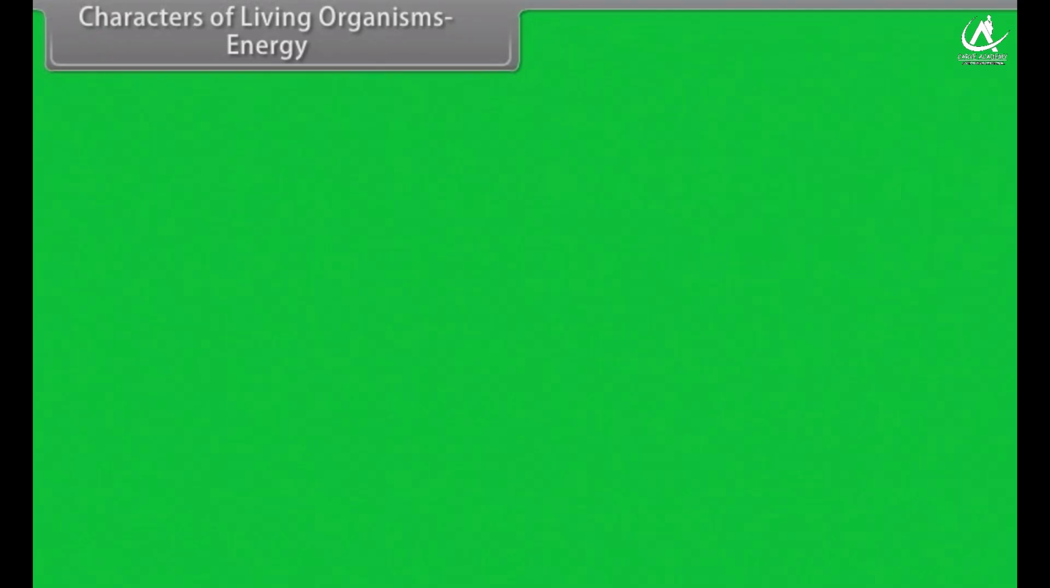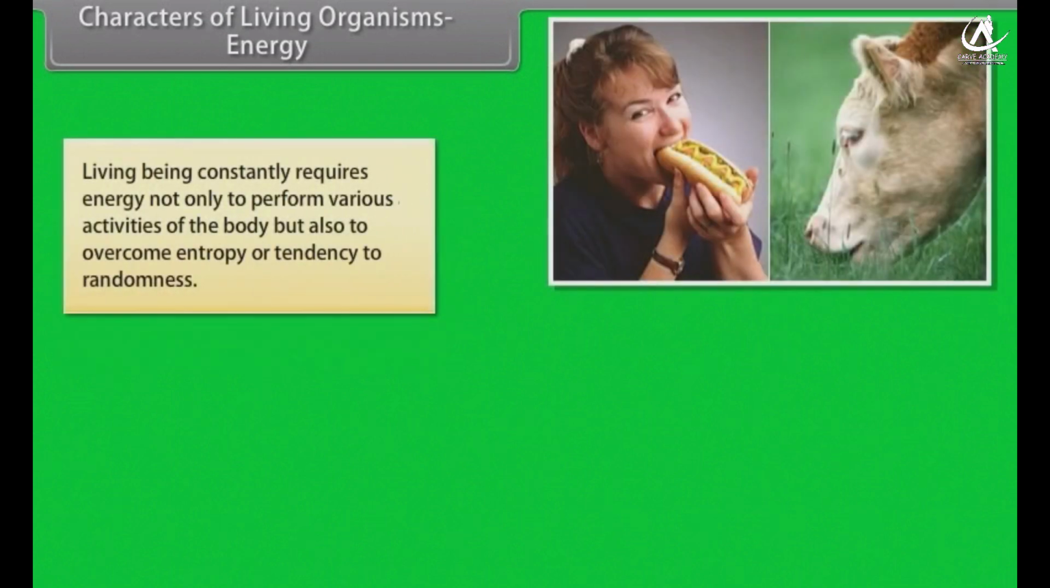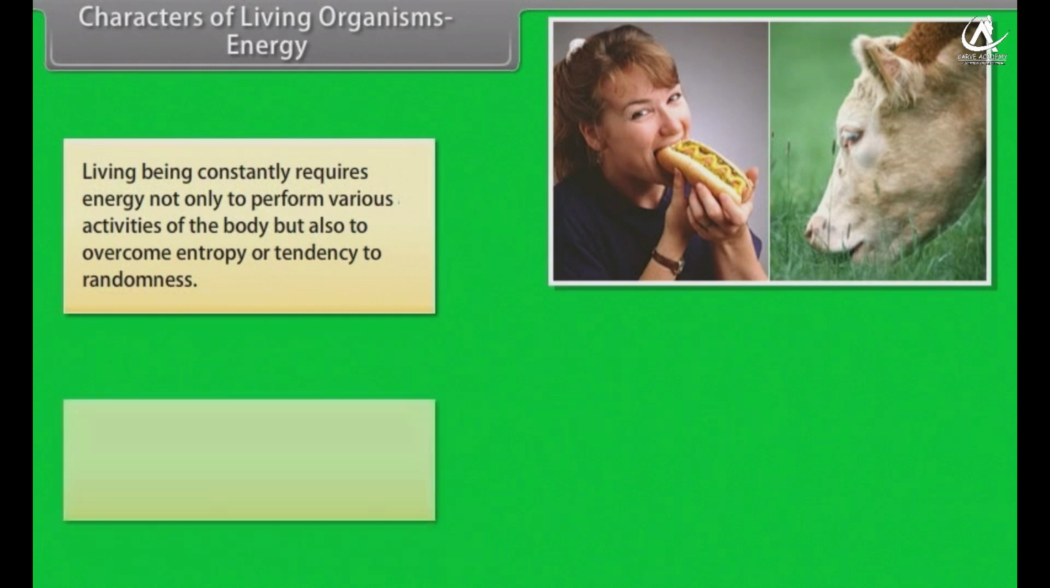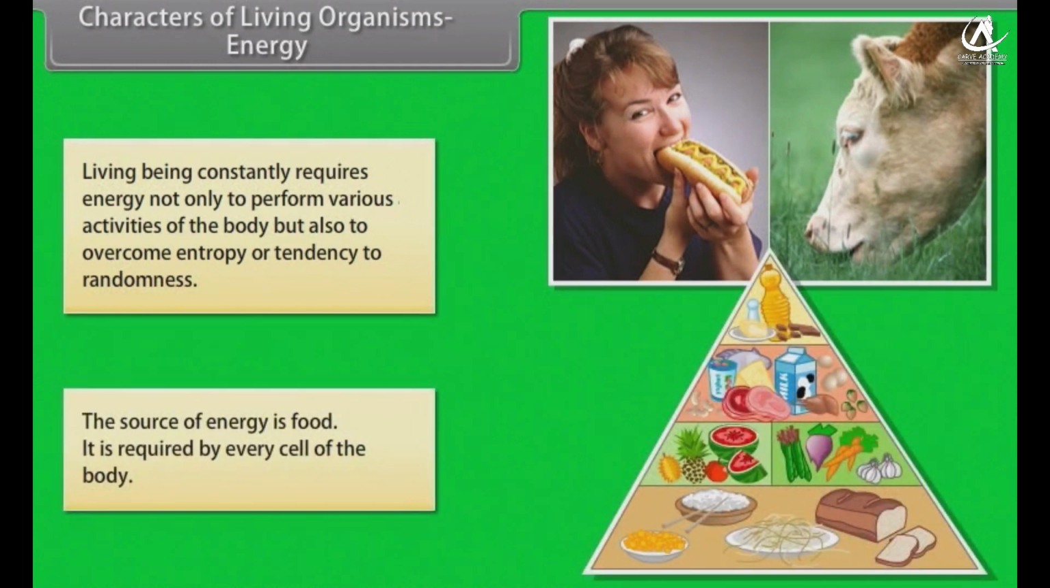Characters of living organisms. Energy. A living being constantly requires energy not only to perform various activities of the body, but also to overcome entropy, or the tendency of randomness. The source of energy is food. It is required by every cell of the body.